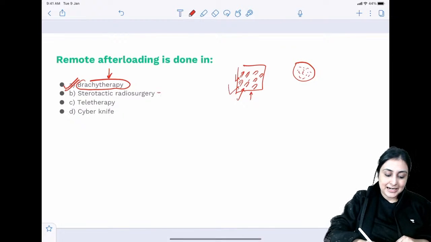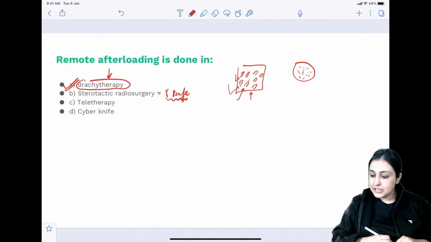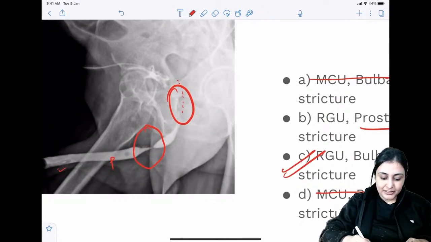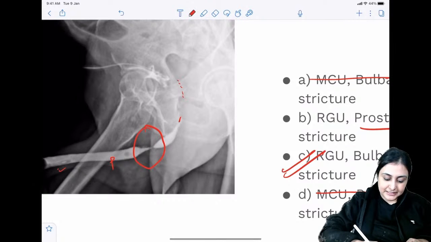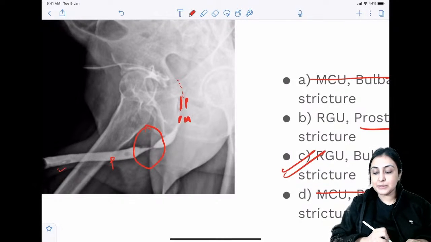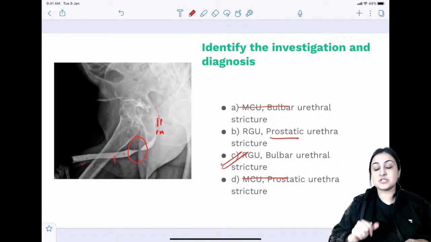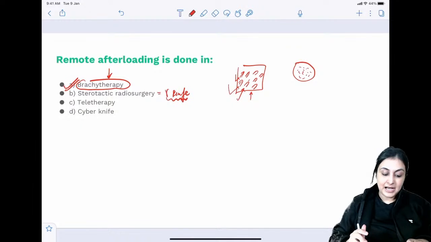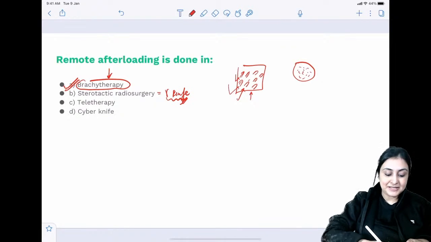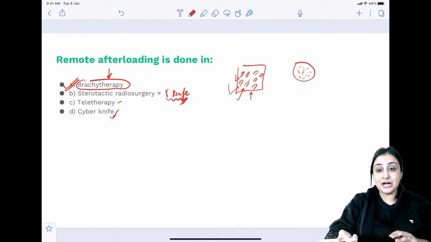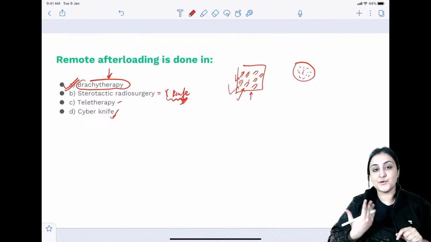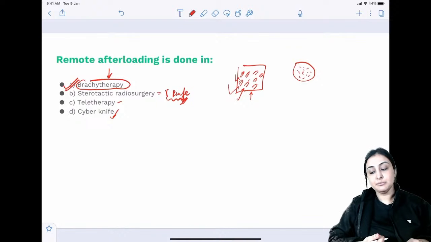Okay. Stereotactic radiosurgery is gamma knife. Gamma knife is done for the membranous part. The moment the bulbar urethra gets over, this part here is the membranous urethra, and then you have the prostatic. Remember, we will never comment on the posterior urethra on RGU. It will always appear narrow. I only have to see if it is continuous or not. Okay? So this is gamma knife. Teletherapy is from a distance. And what is cyber knife? Cyber knife is the other type of gamma knife where you don't need a helmet. It is for the rest of the body other than the brain. Okay.